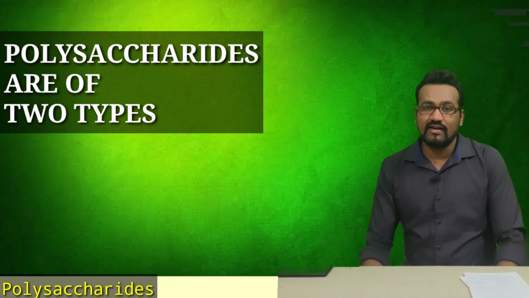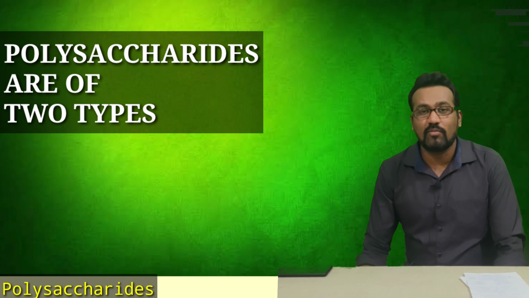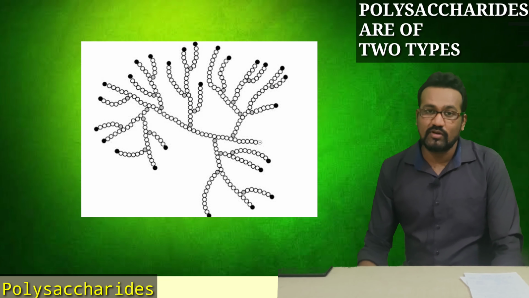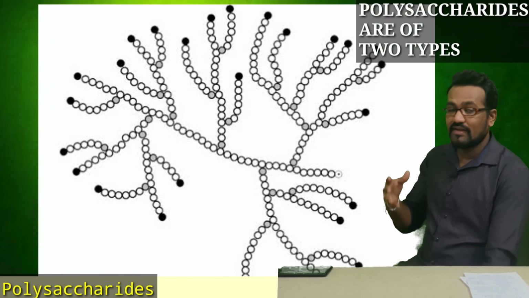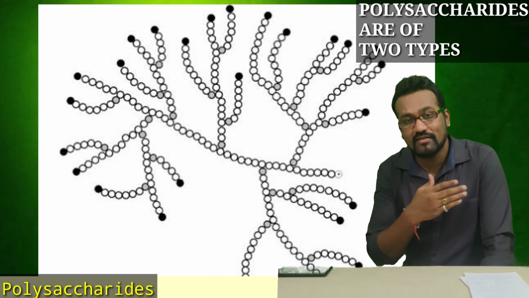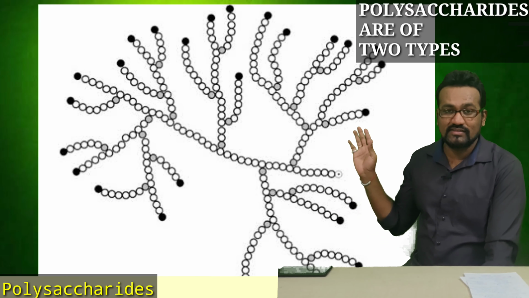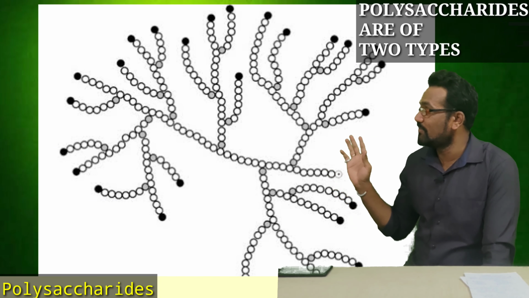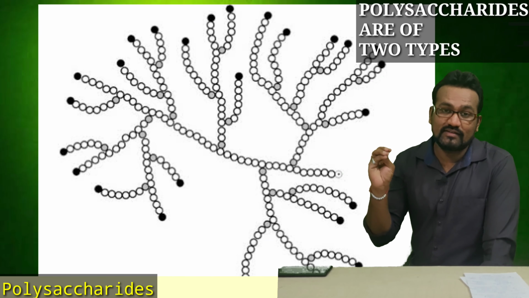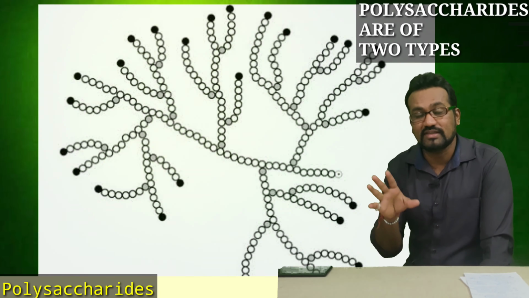Polysaccharides are of two types. A polysaccharide mainly consists of many monomers. Many monomers come together to create these polysaccharides. As the image shows, many monosaccharides are involved here.